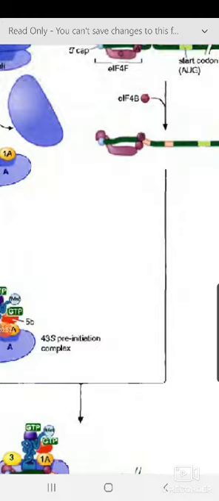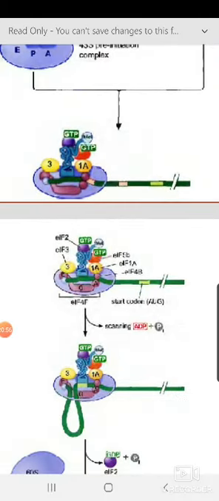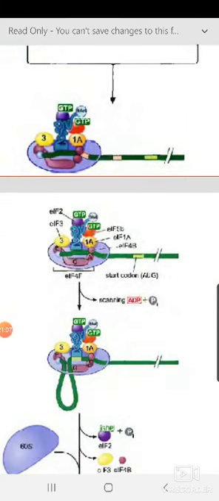But before that, these come and bind and form this, you can see we are now talking about this formation. Once this binds, all the factors are bound, all the binding proteins G, A are present, and 4B is also there.